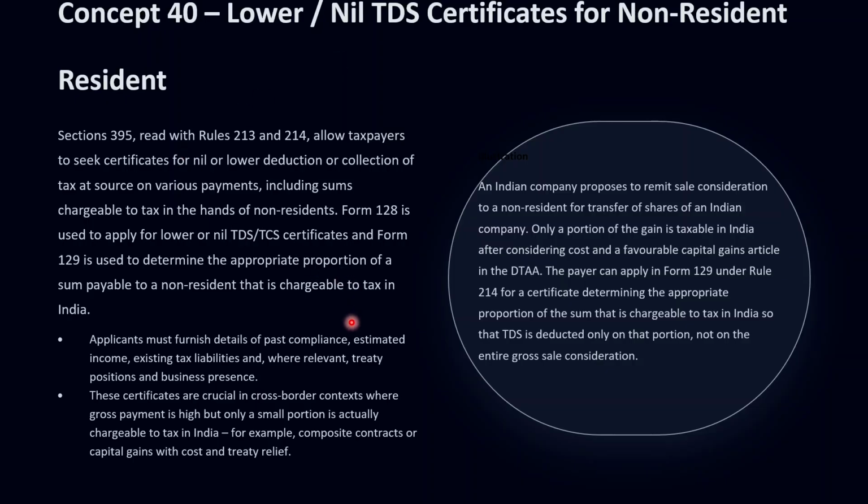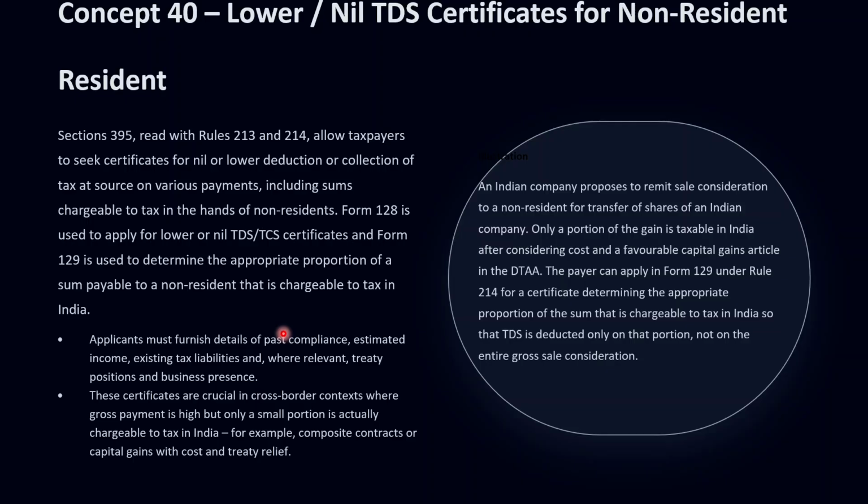And also Form 129 under Rule 214. That is specifically designed for situations where a payer seeks determination of the appropriate proportion of the sum payable to a non-resident that is chargeable to tax in India. This is especially useful in composite or capital transactions.